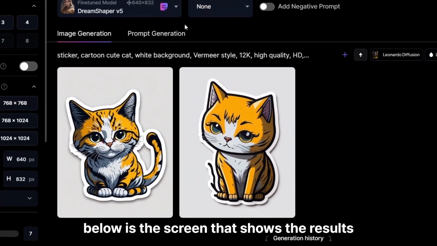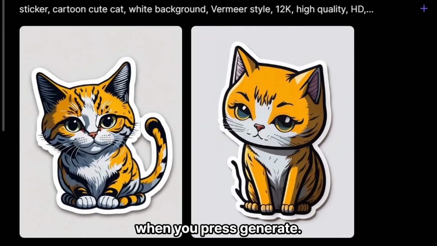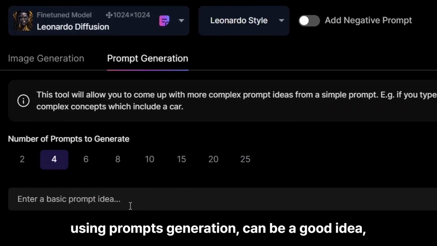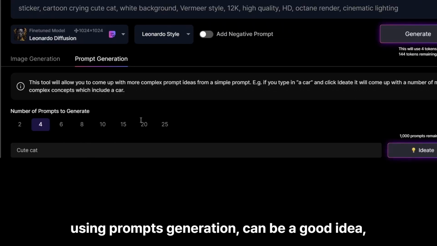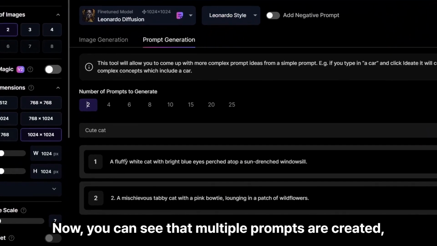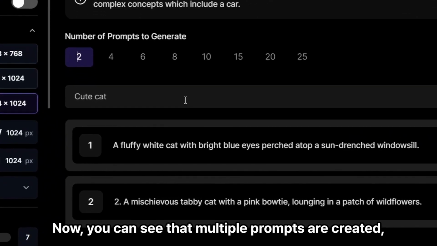Below is the screen that shows the results when you press Generate. If you need ideas for generating prompts, using prompt generation can be a good idea. Ask for a prompt in the form of a similar sticker. Now you can see that multiple prompts are created.